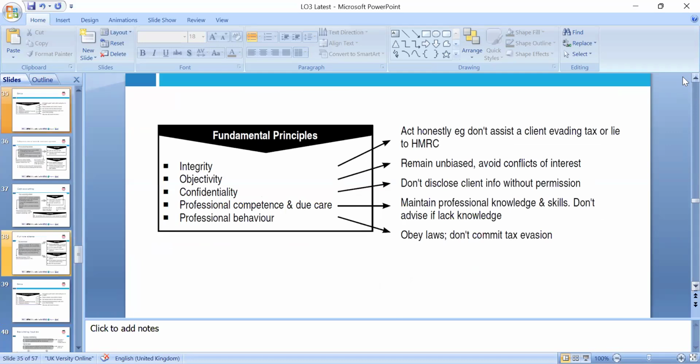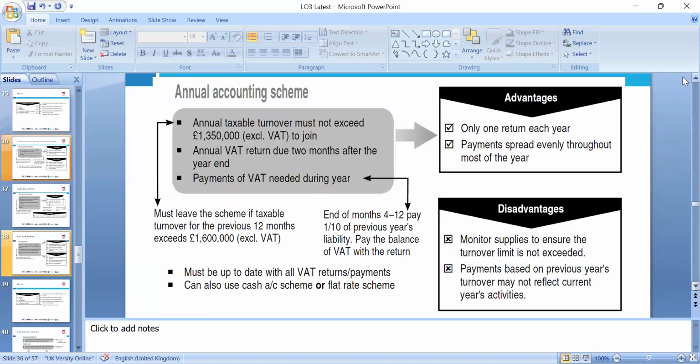So we have the fundamental ethics that we need to follow. The professional code of ethics: PPCIO, the first P is professional behavior, professional competency, due care, up to date, confidentiality, objectivity, true and fair, integrity, and objectivity. That's all we need to look at around the ethics, and we have to follow those.